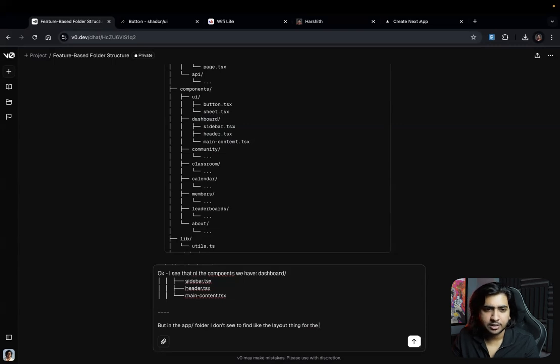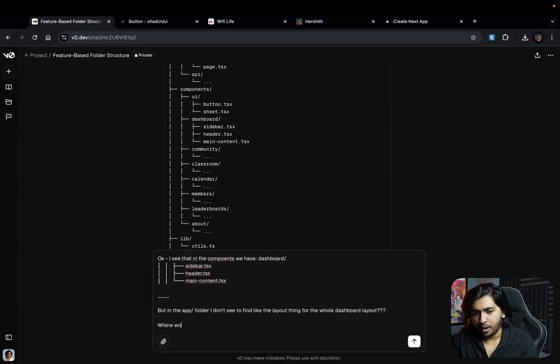Okay, I think this is good. I think we've got the folder structure. Let's just double check and try to get another folder structure. But let's see the whole dashboard layout. Where would that go?